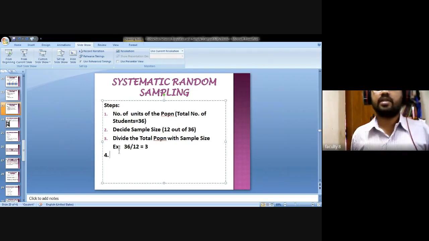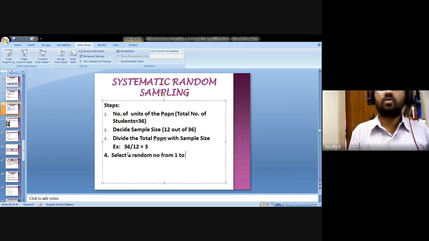Fourth one: select a random number from 1 to 36.